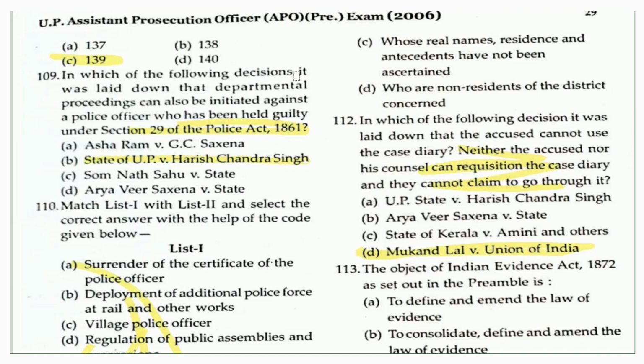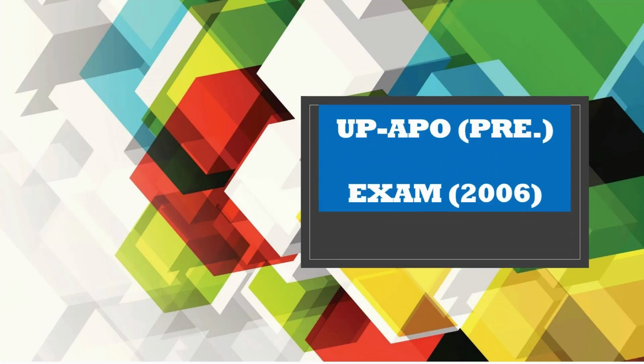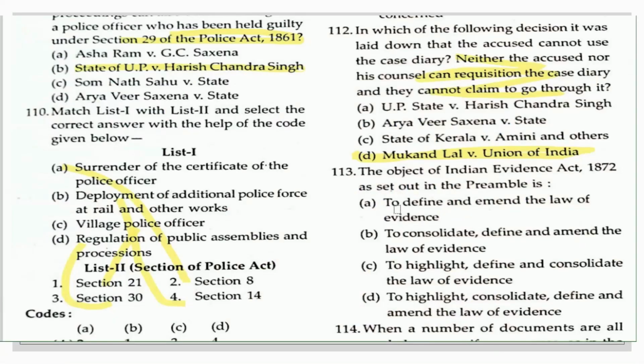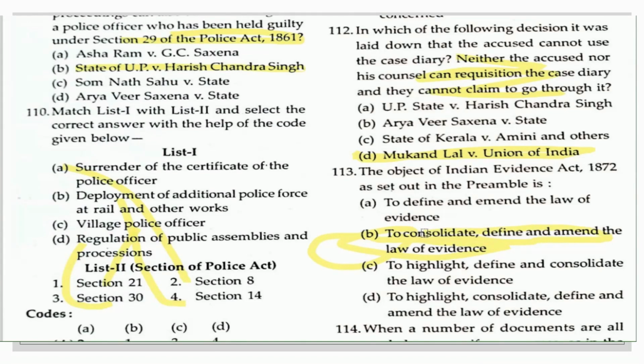So the question which we are going to start with from the Indian Evidence Act is the first question from the UPAPO 2006. The object of the Indian Evidence Act 1872 as set out in the preamble is to define and amend the law of evidence, to consolidate, define and amend the law of evidence. So this is the right answer. You all know that because it is one of the very popular questions. So the basic purpose of the Indian Evidence Act is to consolidate, define and amend the law of evidence.